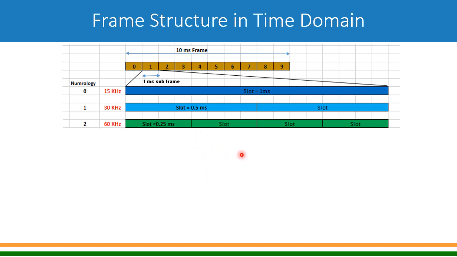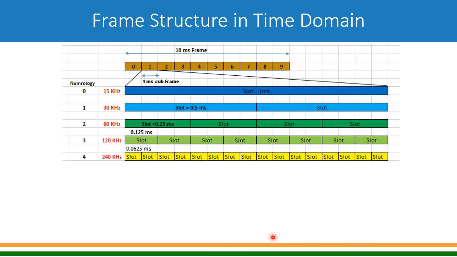You have 16 such slots, and every slot has 14 symbols, so 224 symbols per subframe. In the entire frame of 10 milliseconds, 2240 symbols will be accommodated. And the slot duration has become very low, 0.025 millisecond. So this is how the frame structure looks in 5G.